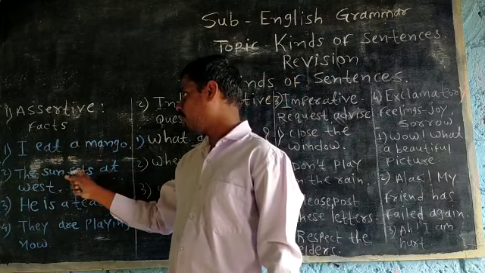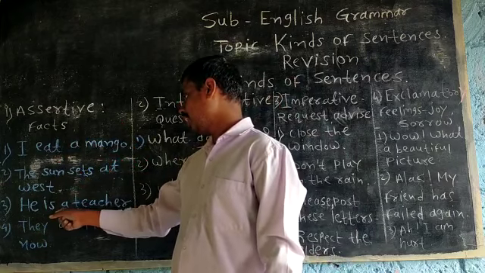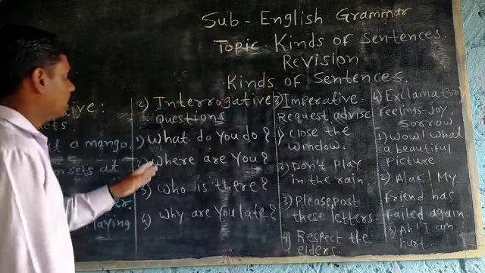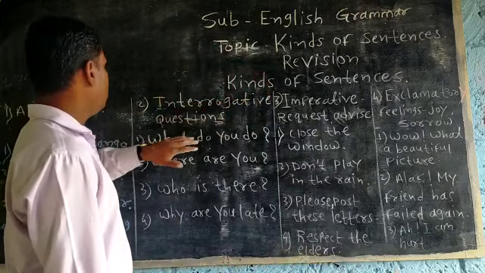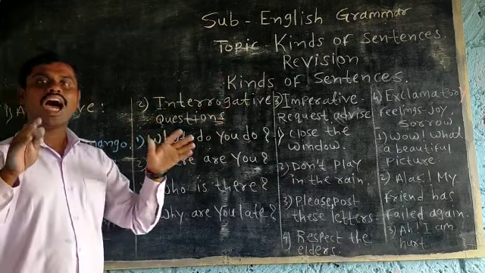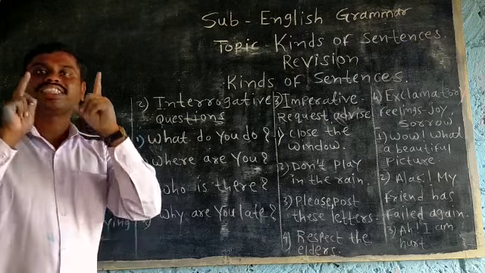Again, I eat a mango. The sun sets at west. He is a teacher. They are playing now. Understood? Now look, next type, interrogative sentences. Interrogative sentences are used to ask questions.